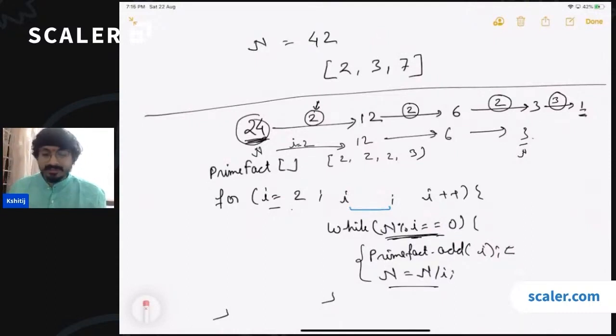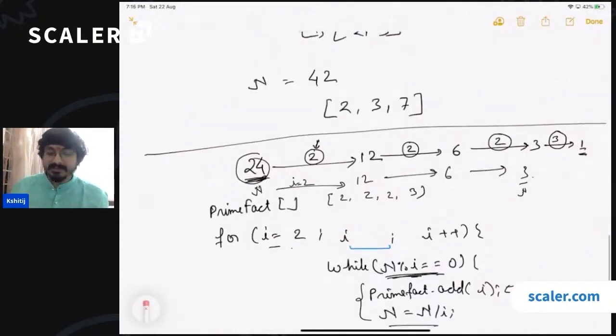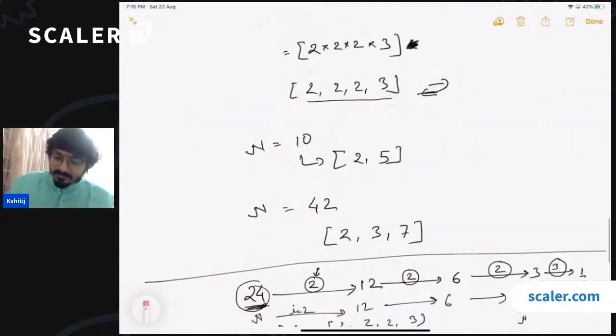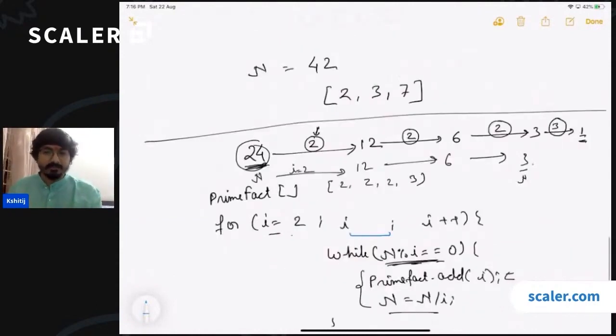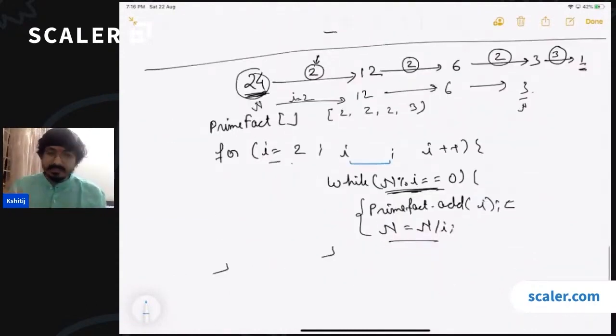No, you cannot take a set because a set will guarantee that the occurrence of every number will be limited to exactly once, whereas we need three 2s. If you are taking a set, you will have exactly one 2, right? So set is not useful in this case. You'll have to take a list, array list or array, which supports multiple occurrences of the same element, right?